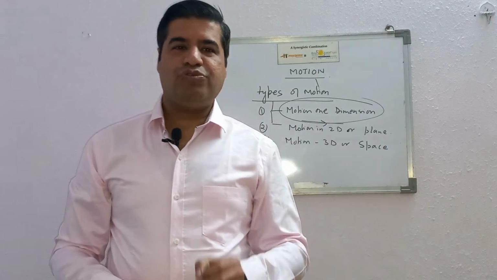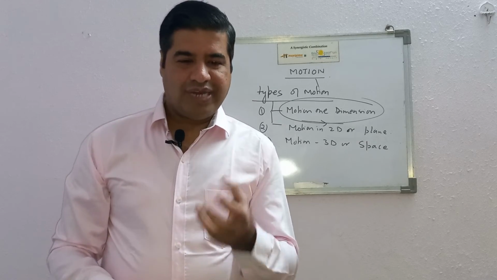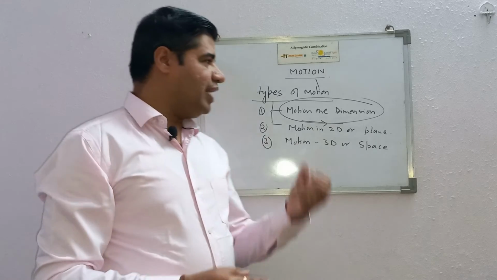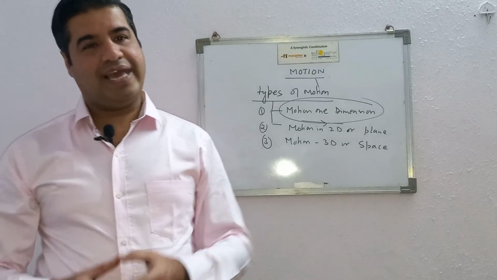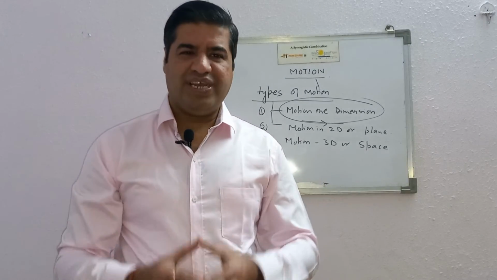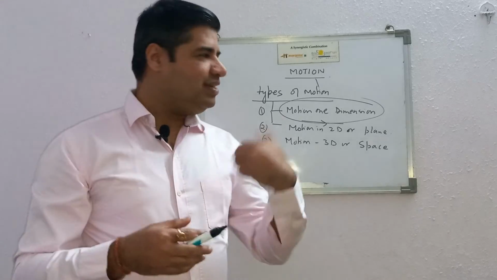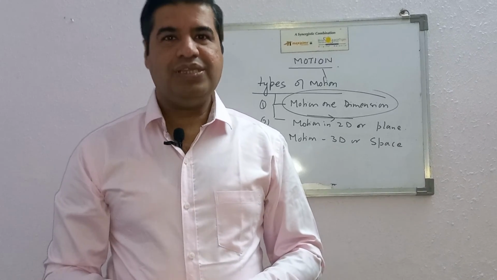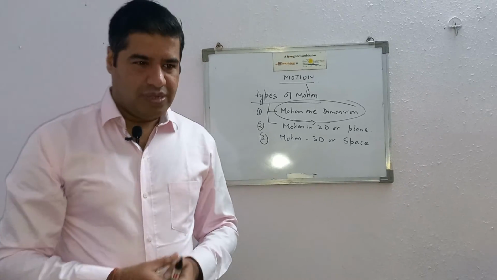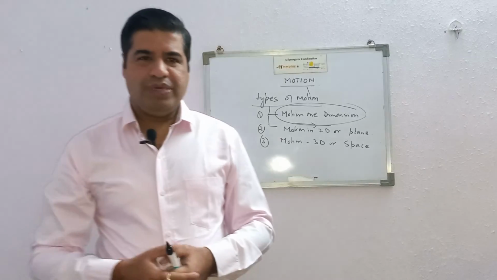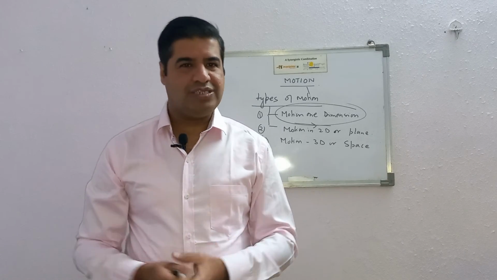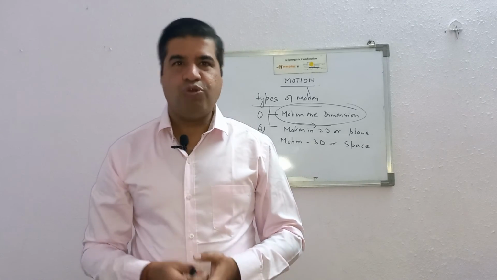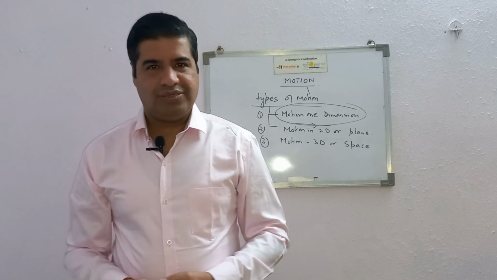By considering that the body moves in a straight line, we will be able to define terms like speed, velocity, and acceleration, and understand them in the best way. Then in further classes, we can proceed to motion in two dimensions and motion in three dimensions. I think you will be able to understand this, and in the next class, we will study motion in one dimension in more detail along with the associated terms. Thank you.